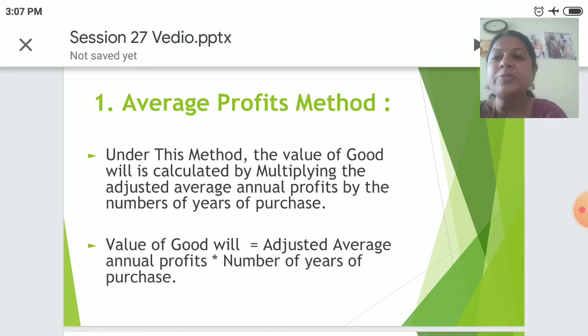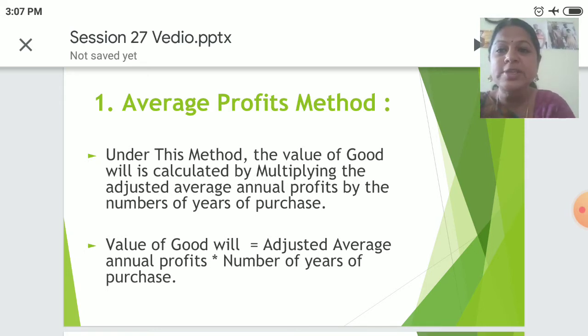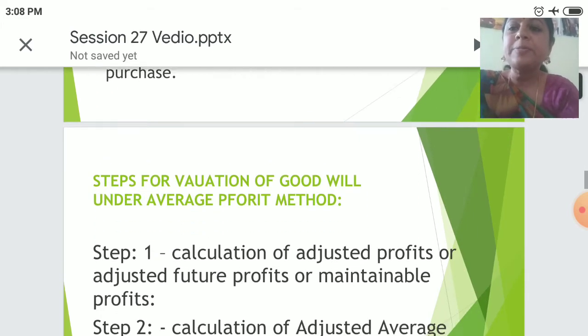Average profit method. Under this method, the value of goodwill is calculated by multiplying the adjusted average annual profits by the number of years purchased. The formula would be value of goodwill equal to adjusted average annual profits into number of years of purchase.